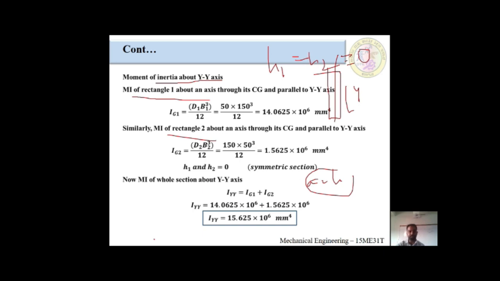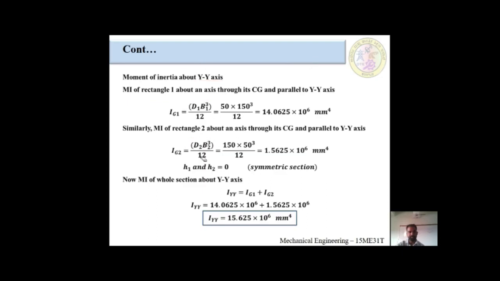How to calculate Ig1? I will erase these things for better understanding. The formula is like this, right? What is the formula?